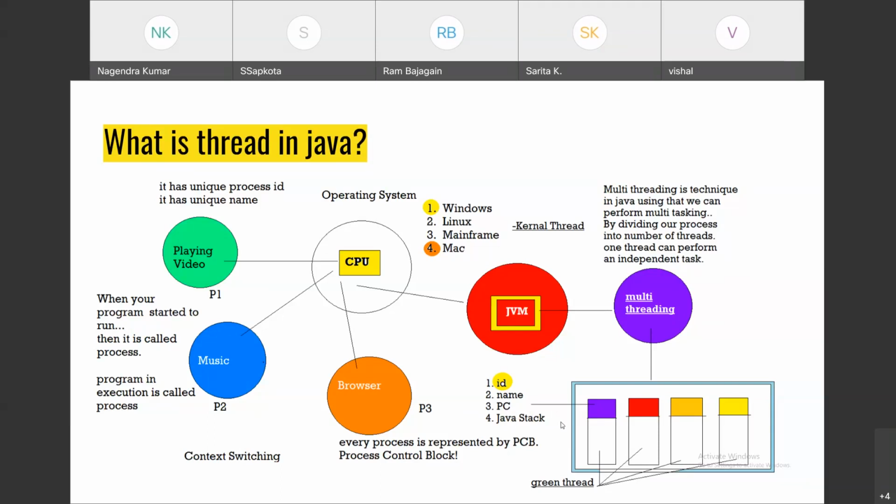So program counter will tell you which instruction is currently being executed. Java stack is a temporary memory which is occupied or used by a particular thread.